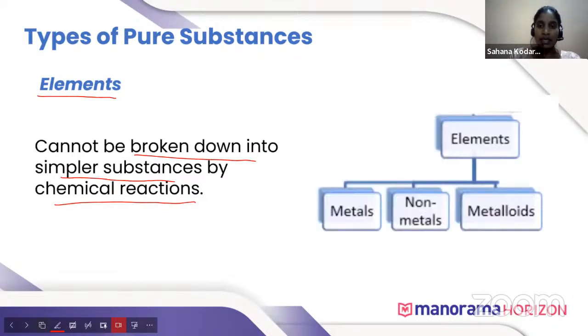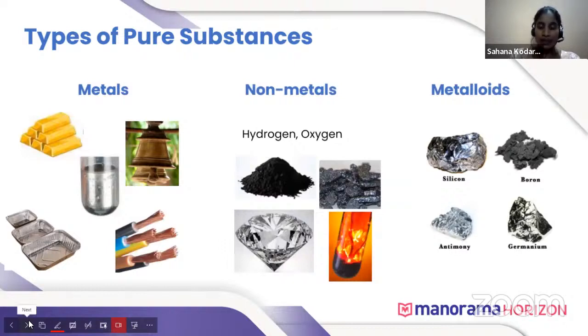Elements are classified into metals, non-metals and metalloids. So now we will see some examples of elements, and we will see the properties also. Here gold, mercury, copper, aluminum are the metals.